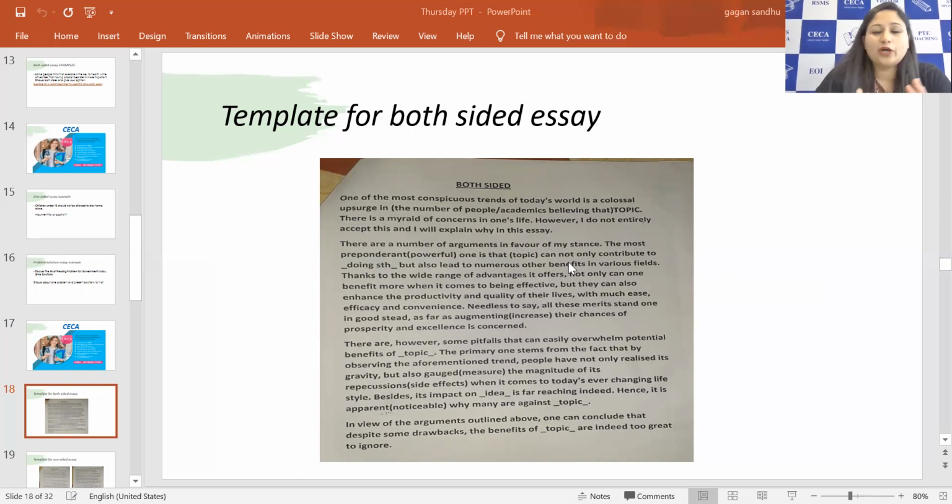So maybe whatever ideas you have just picked up to describe in this both-sided essay, you will be writing them here in this paragraph, right? The most preponderant, powerful one is that exercise can not only contribute to health but also lead to numerous other benefits in various aspects.